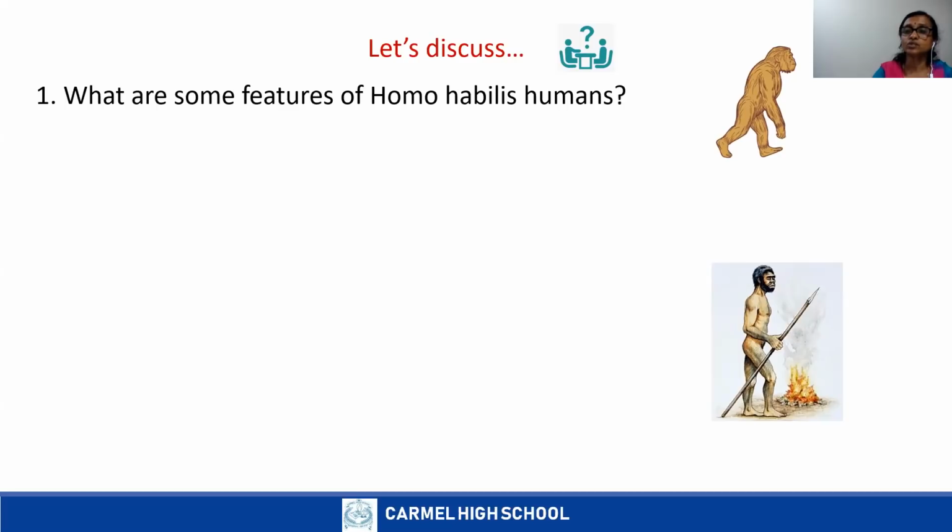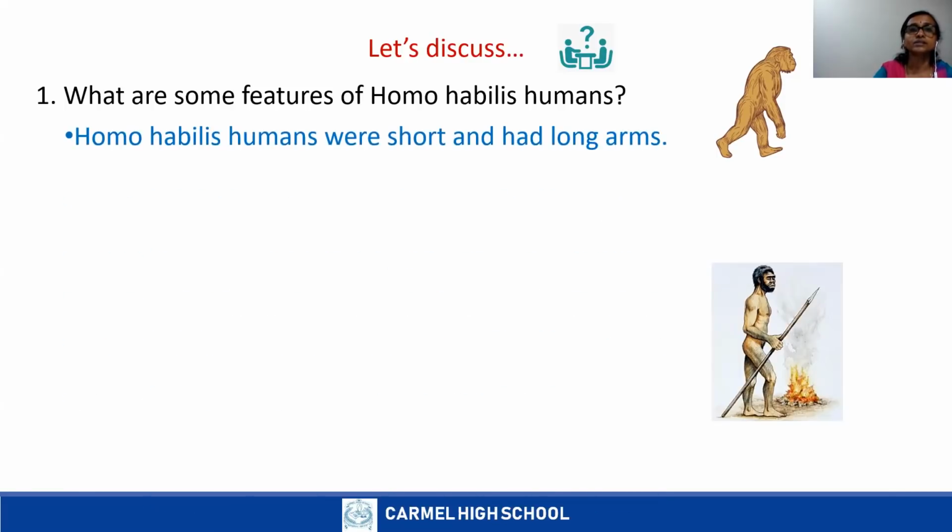They were the first group of humans to make use of stone tools. They used stone tools to tear the meat of dead animals. They were known as handyman. Why? Because Homo means human and habilis means skillful.